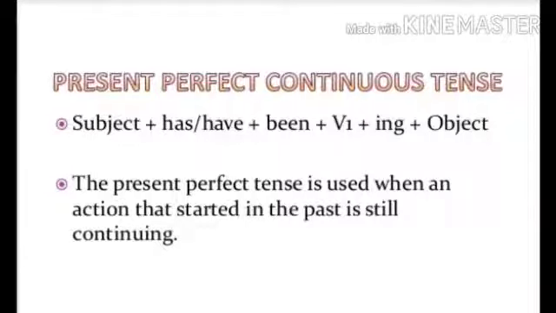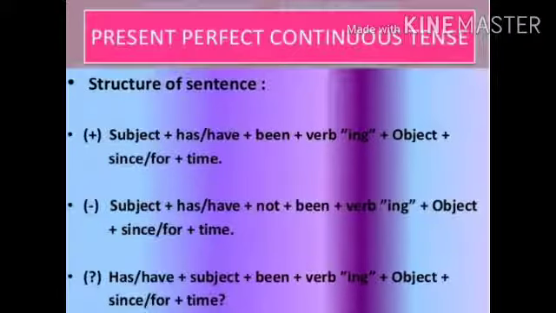Now come to our next topic, present perfect continuous tense. Present perfect continuous tense is the combination of two kinds, perfect and continuous. So we can find the qualities of perfect as well as of continuous. We can identify it with the tense where the action was performed in the past and is still continuously going on in the present. Come to the structure of perfect continuous tense.